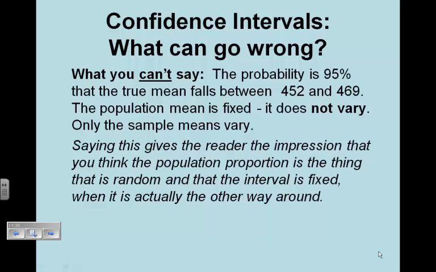What you can't say. You can't say the probability is 95% that the true mean falls between 452 and 469. That's just not right. The population mean is fixed. It doesn't vary. Right? Only the sample means vary. When you say that first sentence, that gives the reader the impression that you think the population proportion is the thing that's random, and it's not. The interval is not fixed. The interval changes. The population proportion, it's set.